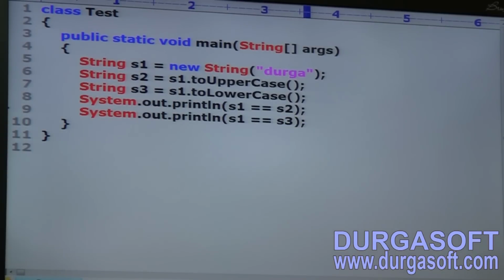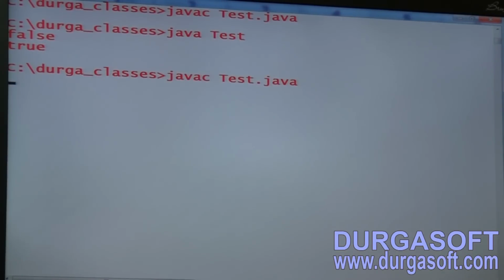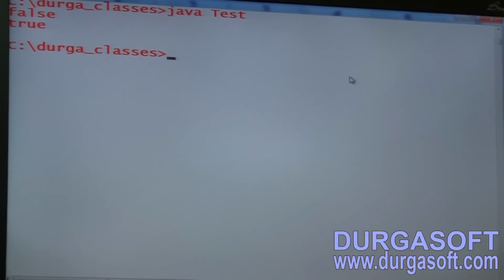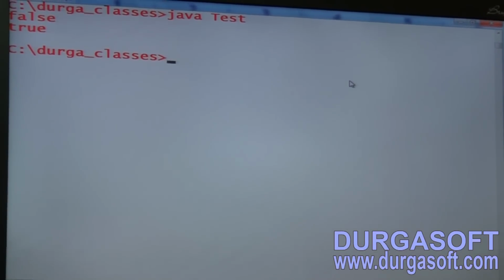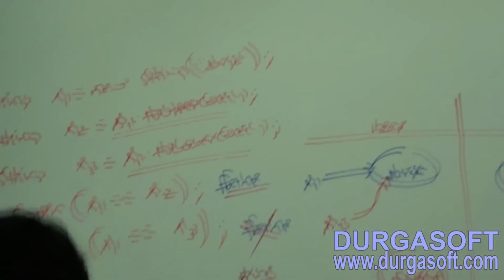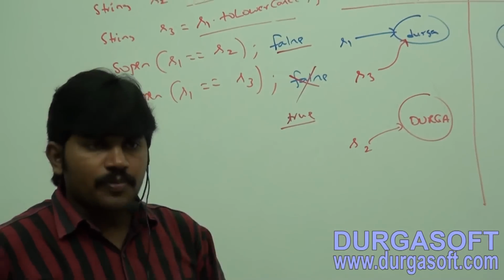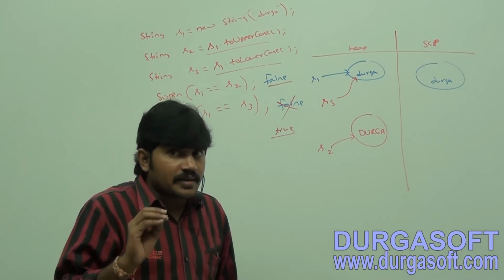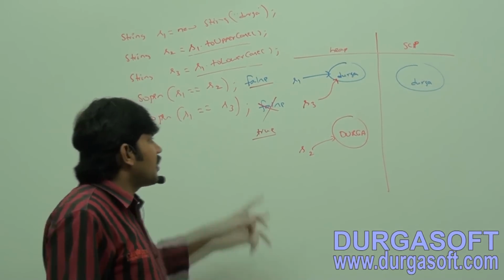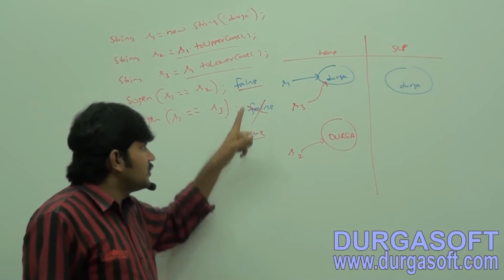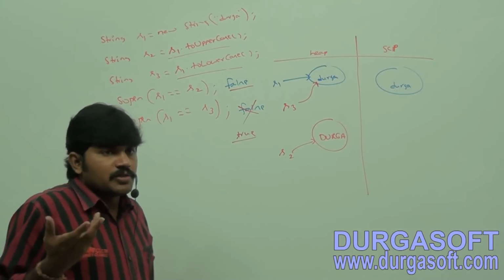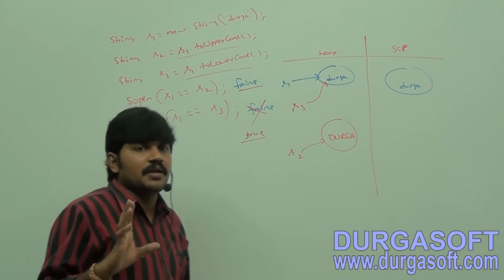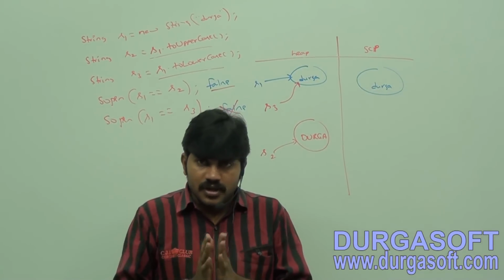Have you observed the answer? See this one: first time false, second one is true. Most of the people think that with a runtime method call, automatically a new object will be created. No, for a runtime operation, check whether there is any change in the content or not. If there is a change in the content, then only a new object is created. If there is no change in the content, compulsorily the existing object will be reused. Clear for all of you, right?